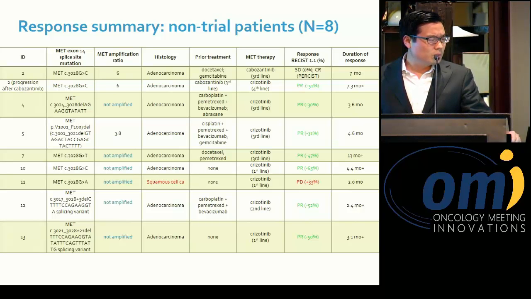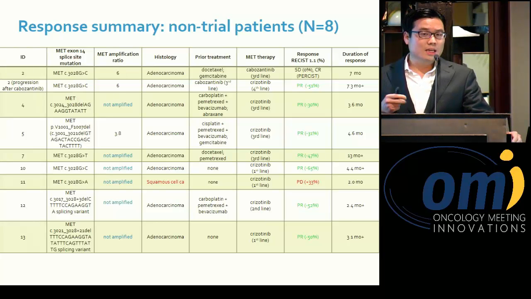This is an update from World Lung. So we now have 8 patients, non-clinical trial patients, who I can freely report who have been treated with crizotinib. The partial responders are 7 out of the 8. One of them, which I'll show in a little bit, is interesting, had stable disease on cabozantinib, but then quite a brisk response on crizotinib on progression with cabo.